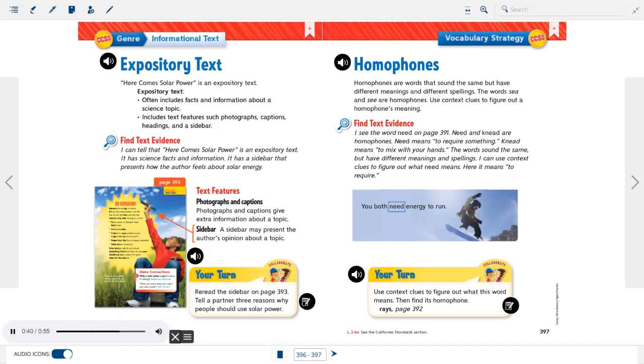Text features. Photographs and captions. Photographs and captions give extra information about a topic. Sidebar. A sidebar may present the author's opinion about a topic.